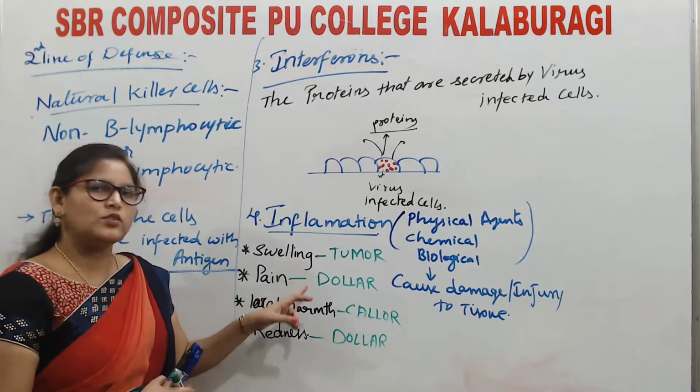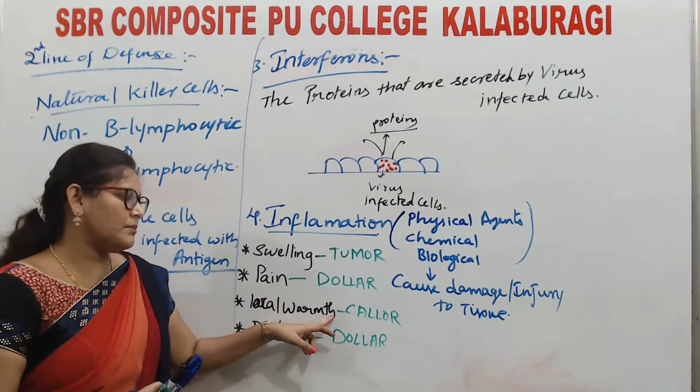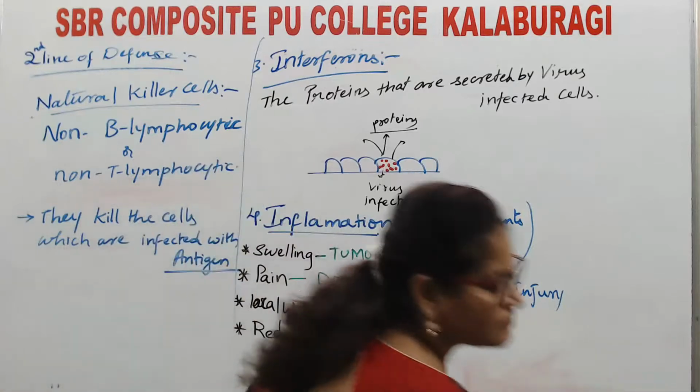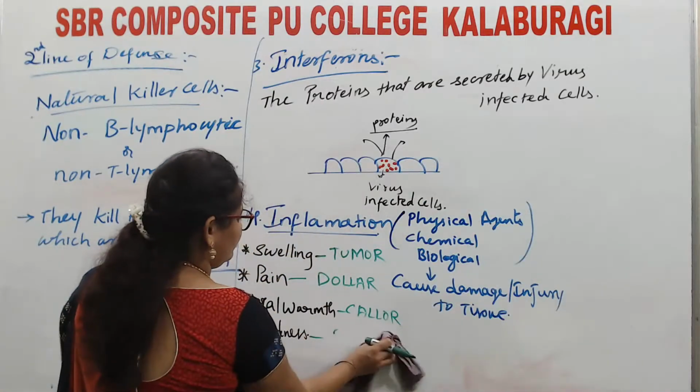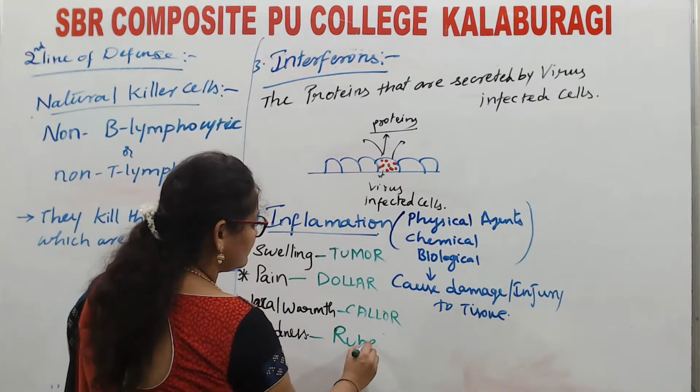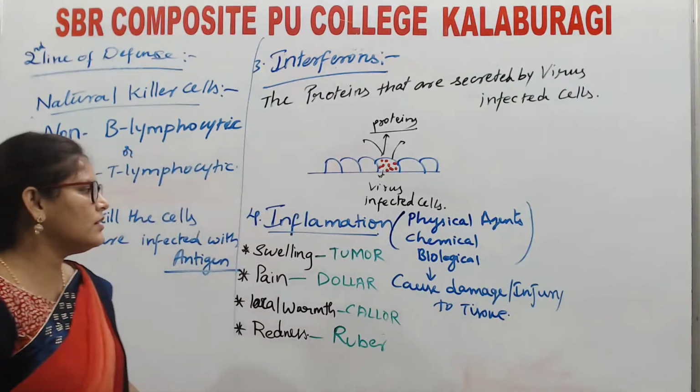Tumor means swelling, dolor means pain, calor means raised temperature, rubor means redness. Okay, these are all the symptoms of inflammation.